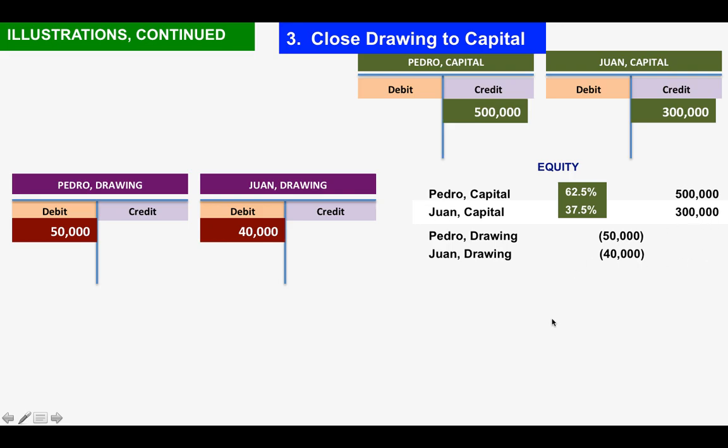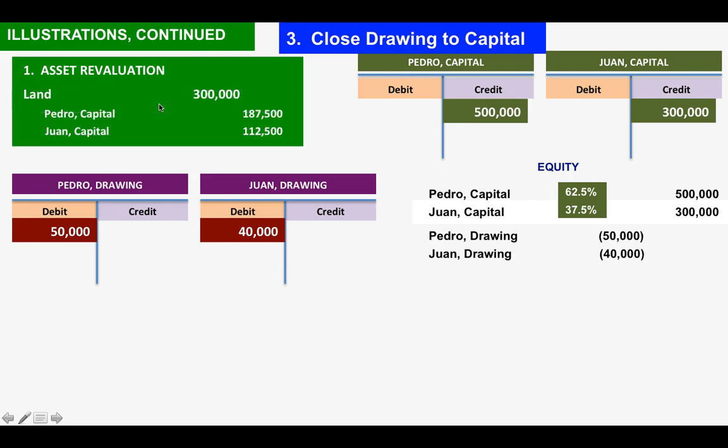based on this equity. And we have already made certain transactions on the asset revaluation. We have done this entry. We have debited land at 300,000, credited Pedro Capital 187,500, and Juan Capital 112,500. We are just trying to emphasize the transactions that we had from the previous slide with regards to asset revaluation.